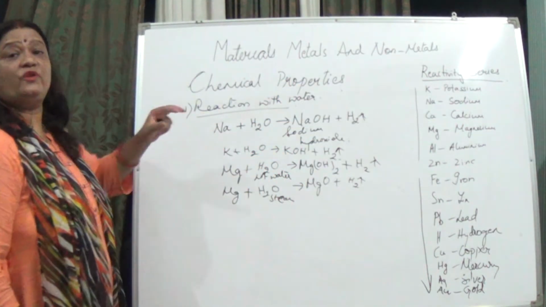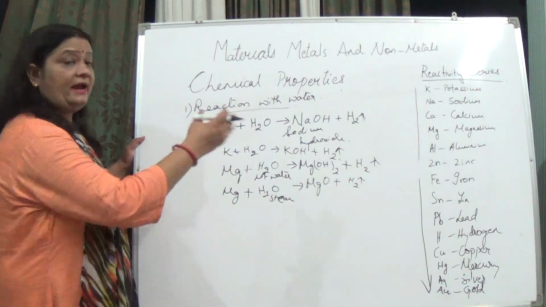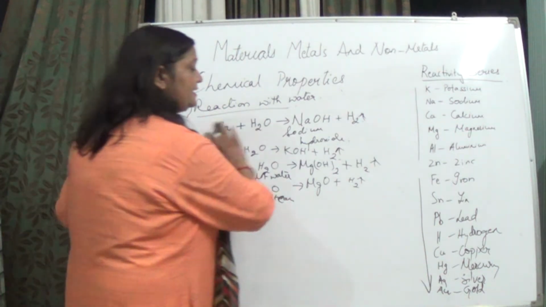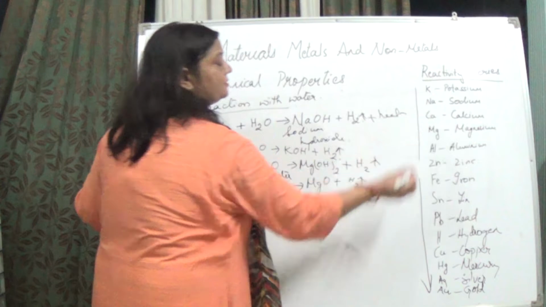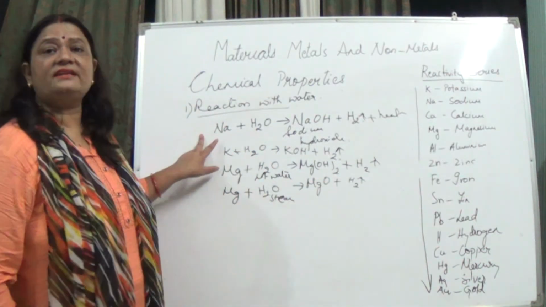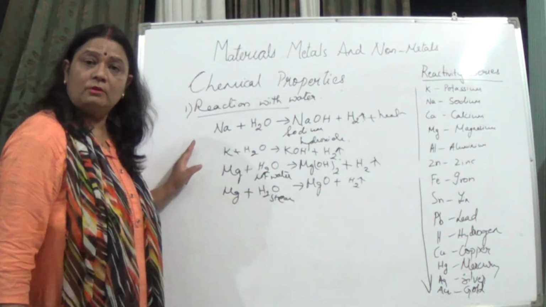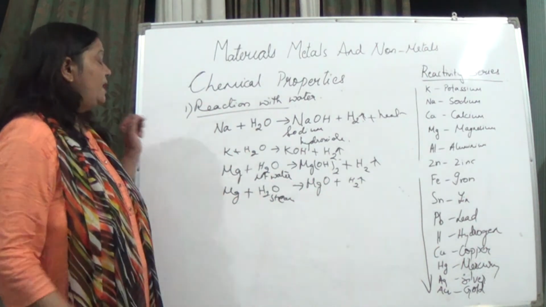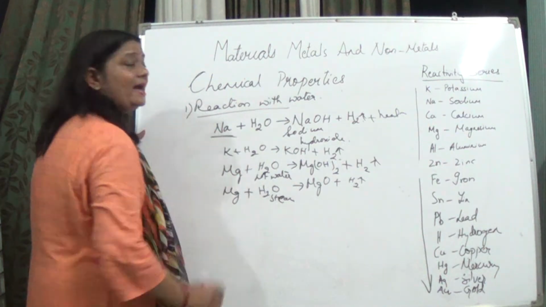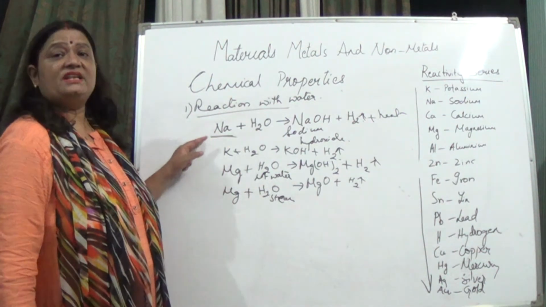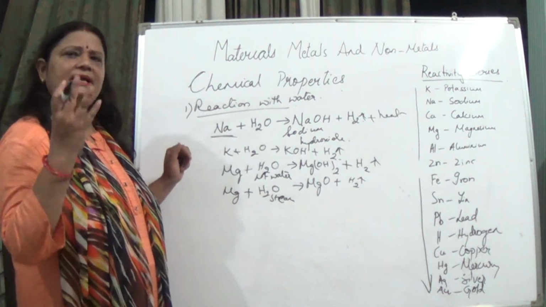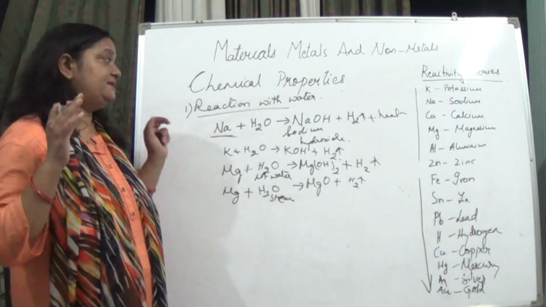If it is very, very reactive in nature, it will react vigorously, and hydrogen is being released. With this, heat is also released. The more reactive the element is, the more heat will be released. This is why, as sodium is very, very reactive in nature, it catches fire very easily if it is left as it is.